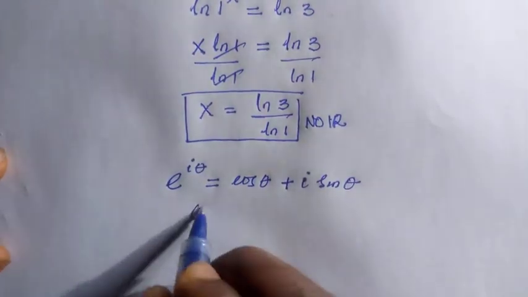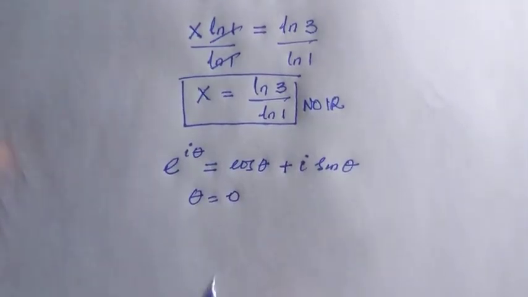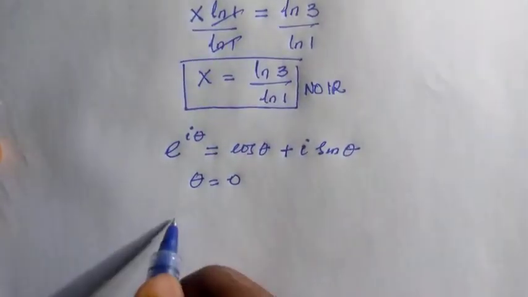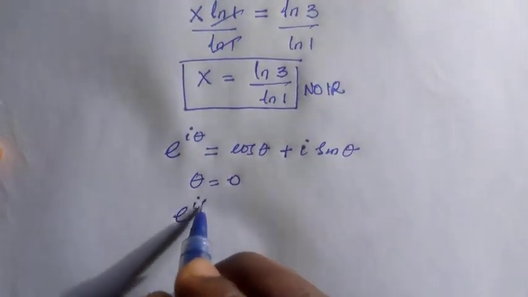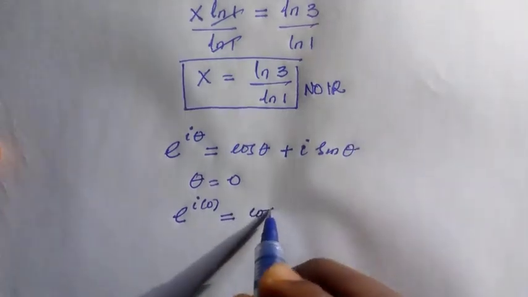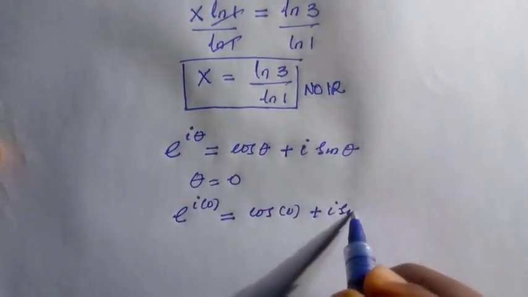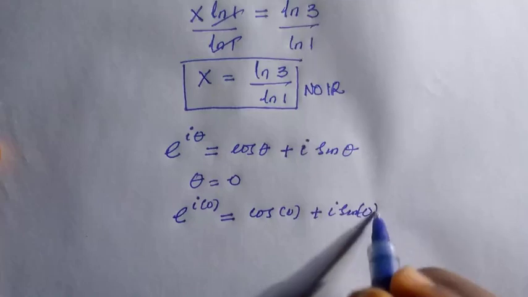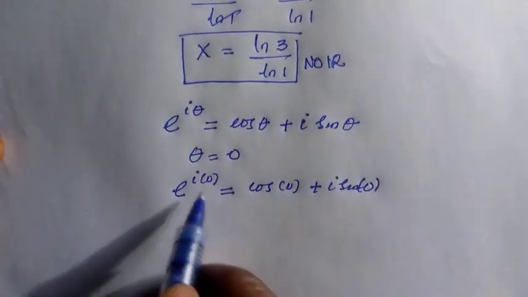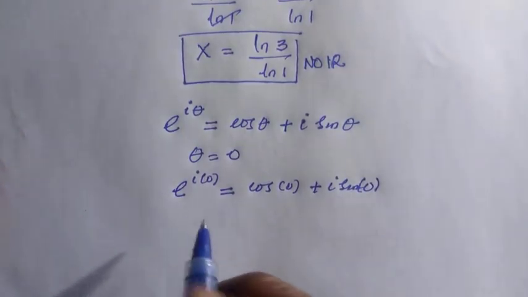Assuming that we let the value of theta equal 0, if we plug it in, what we get is exponential of i times 0 equals cos of 0 plus i sine 0. So we know that this exponential of i times 0 gives us 1 already.